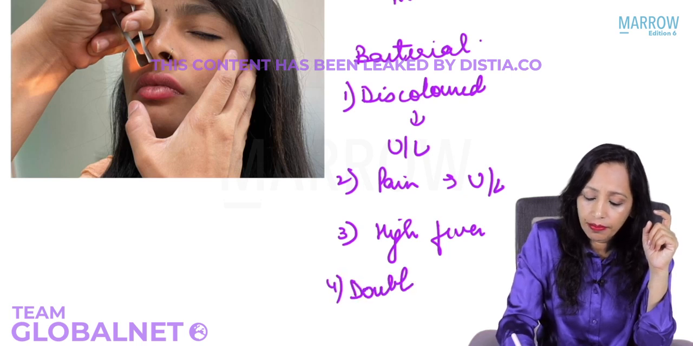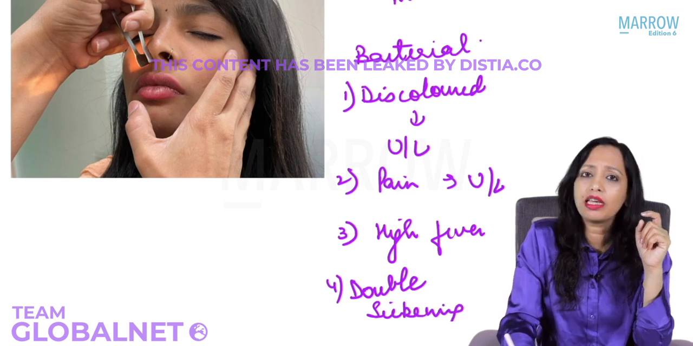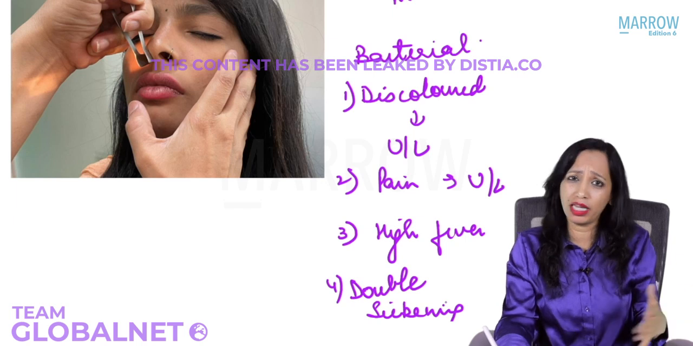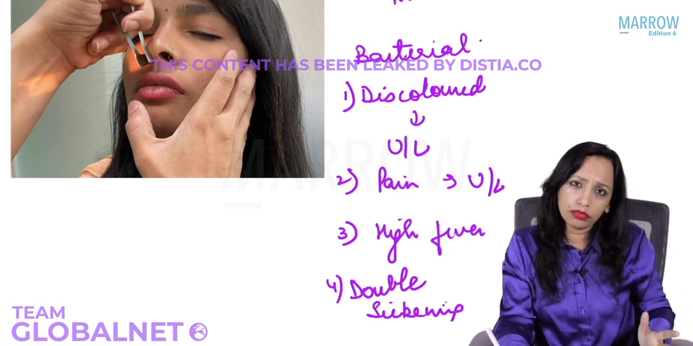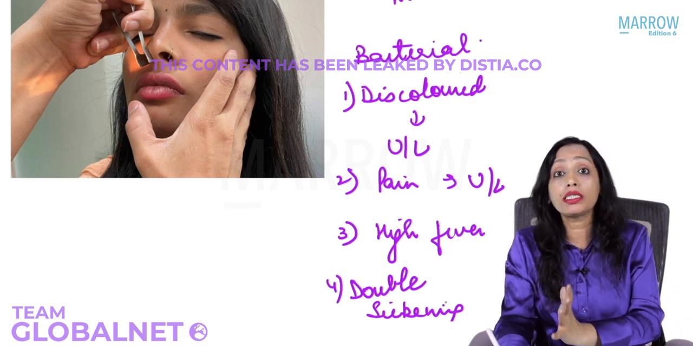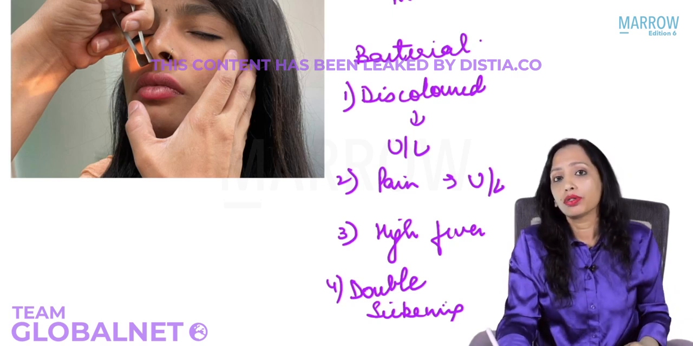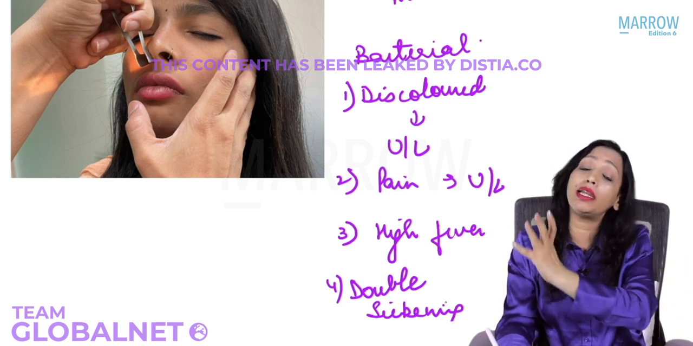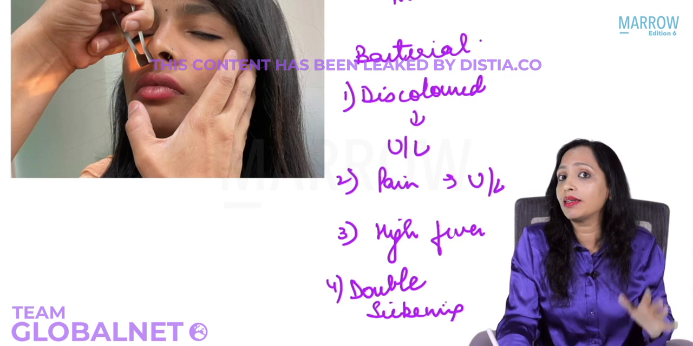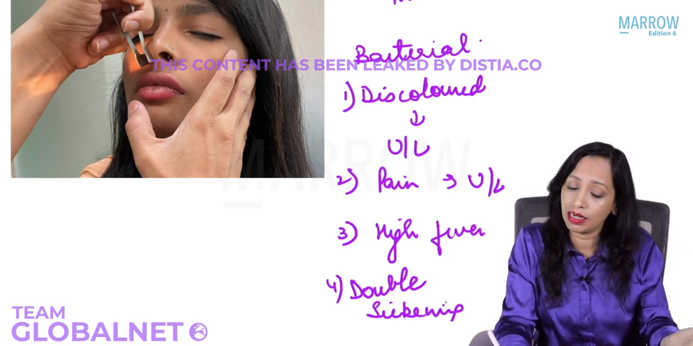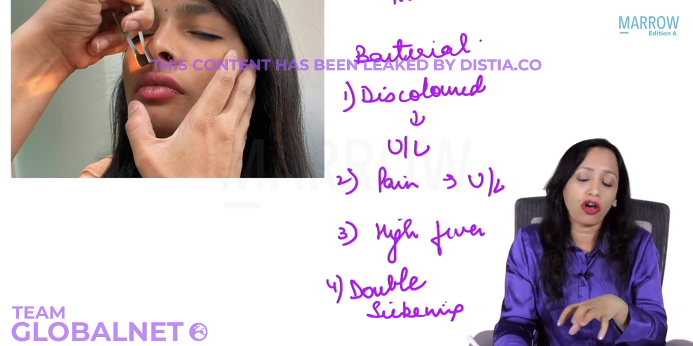What's the meaning of double sickening? Double sickening means initially the patient was not very symptomatic, he was not very troubled for 3 or 4 days, and after 3 or 4 days suddenly he started having very severe symptoms. So initially he was having some symptoms which went down and then suddenly it increased. So it indicates that there is bacterial superinfection. That is what is known as double sickening. So all these are the features of bacterial.